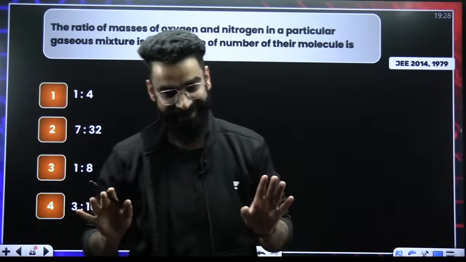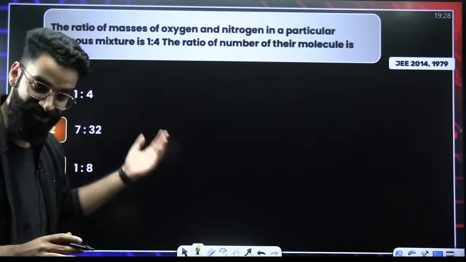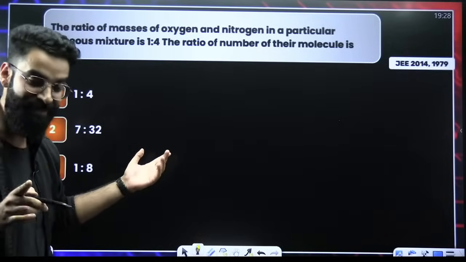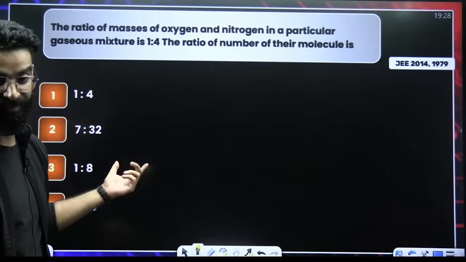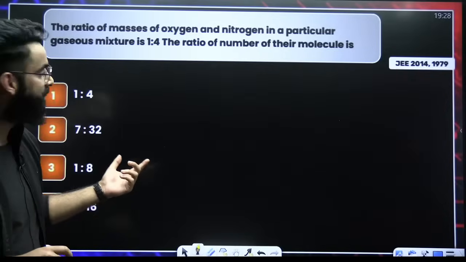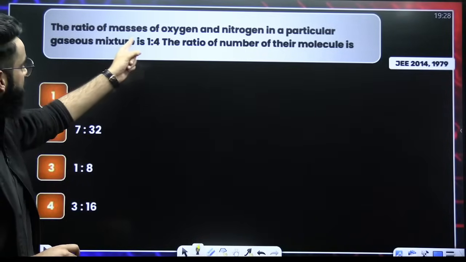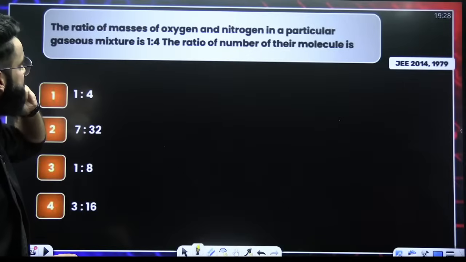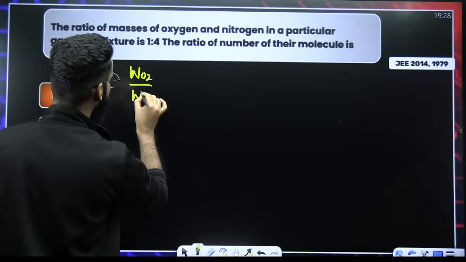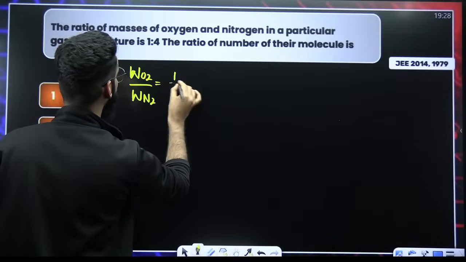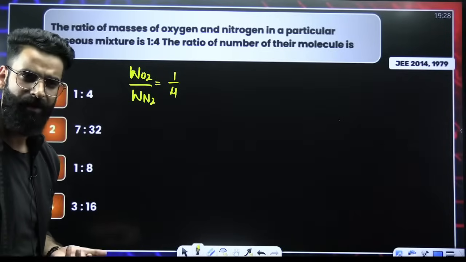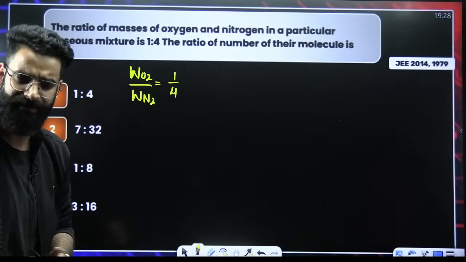I remembered this question. Before the examination itself, I had solved it, so I remembered its answer and did not solve it when I saw this particular question in the examination. So the question is: the ratio of the masses of O2 and N2 is given to us as 1:4. The ratio of their molecules, right? Whatever the ratio of the moles is, the same is going to be the ratio of the molecules.